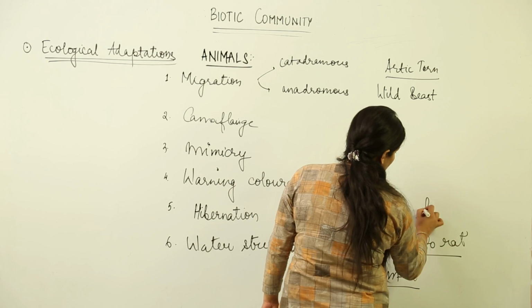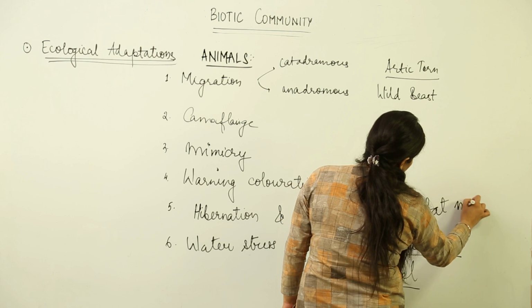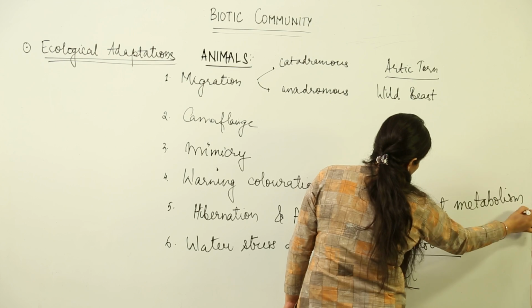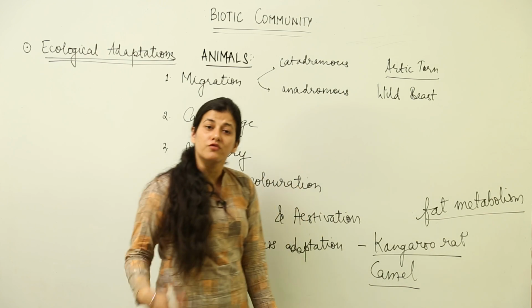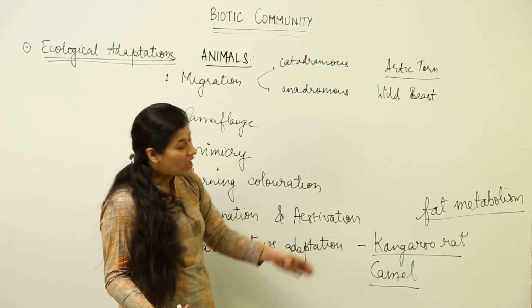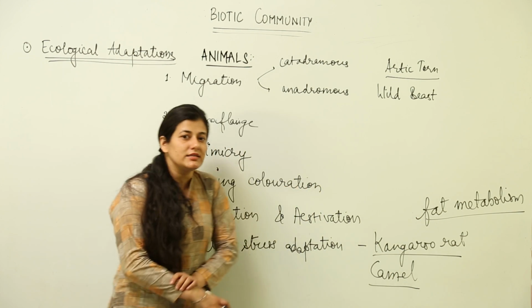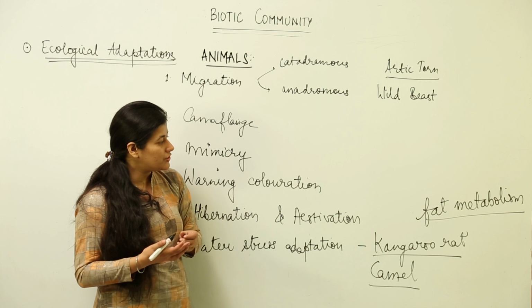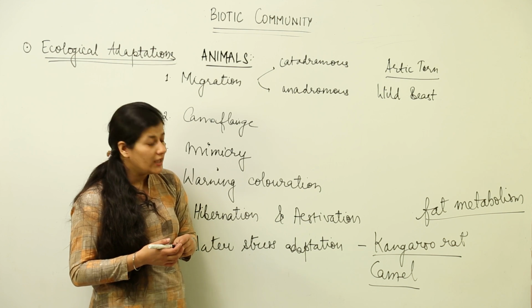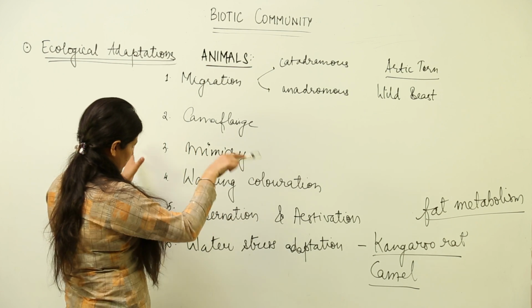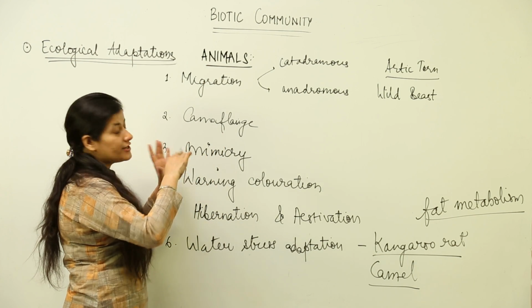This is to be remembered. How does the kangaroo rat, which never drinks water, survive? After all, it is a living organism, it will have a certain amount of water in its cells. So how does it survive? It takes the water from fat metabolism. So you see, plants and animals have a diverse range of adaptations that they show. All these adaptations that we have discussed till now are in terrestrial conditions.